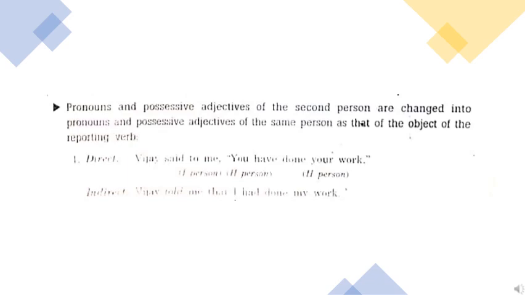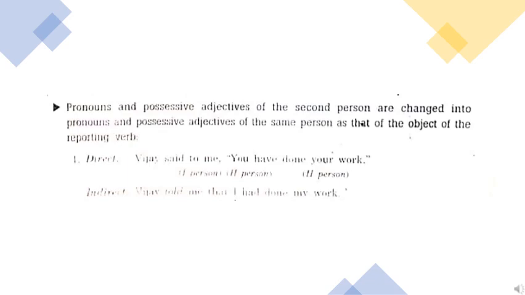So you and your, which is in the second person in the reported speech, are changed into the pronouns and possessive adjectives of the same person as that of the object of the reporting verb. The object here is me. So you and your should be changed to suit the person of the object of the reporting verb. So you will become I and your will become my.